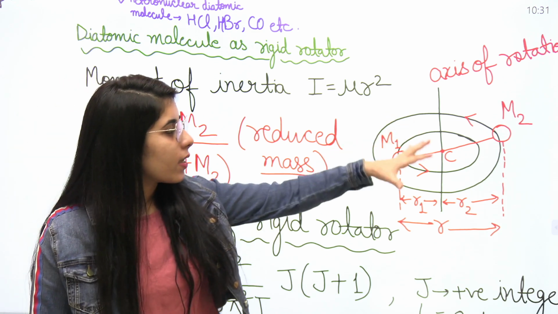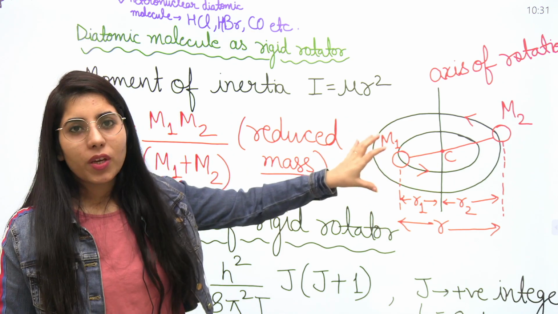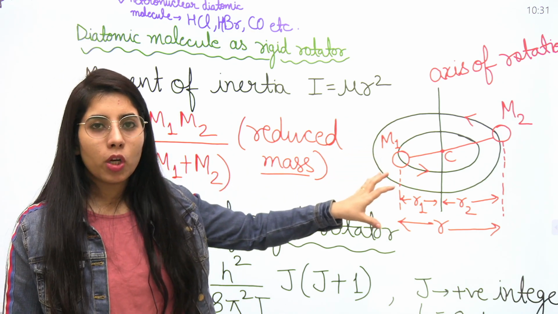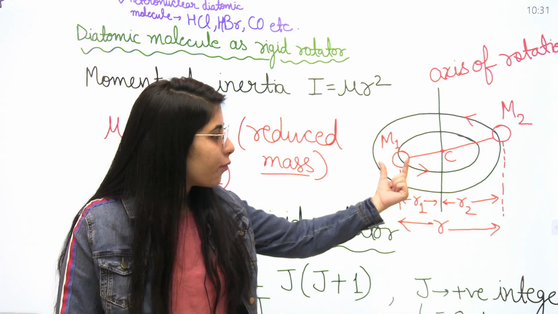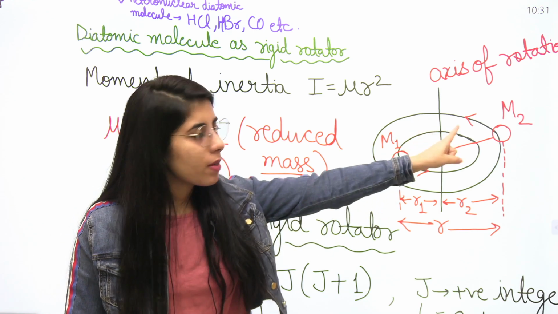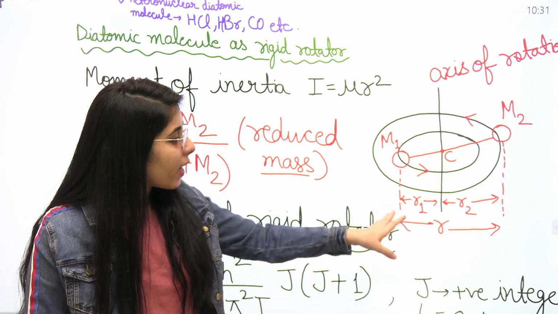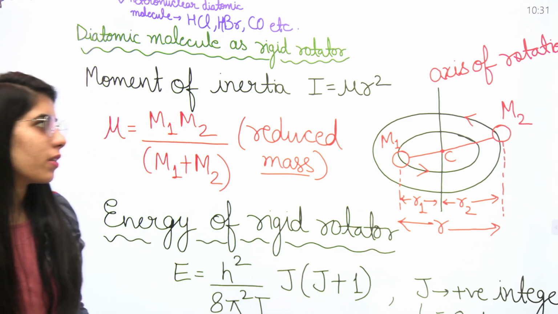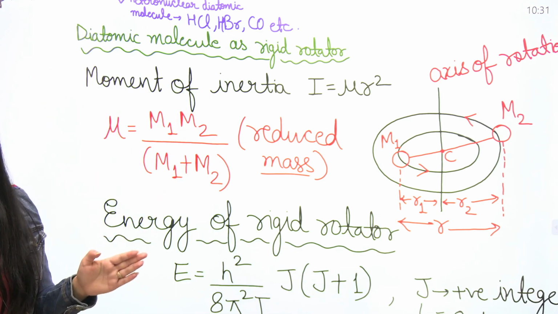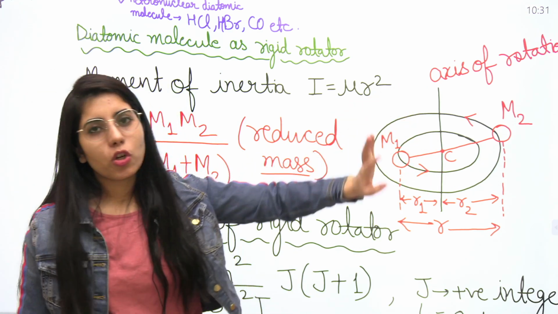Here we are considering the rigid rotator case for the diatomic molecule. m1 is the mass for this one, m2 is the mass for that one, and the distance r has been shown in this figure. At the center you can see the axis of rotation.